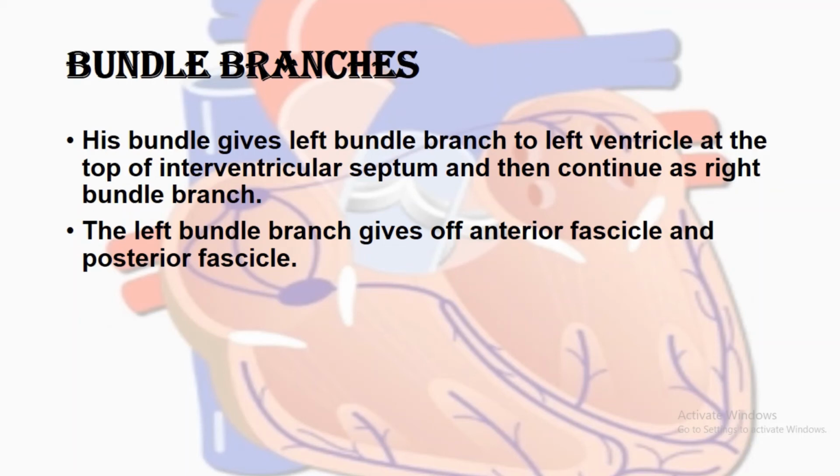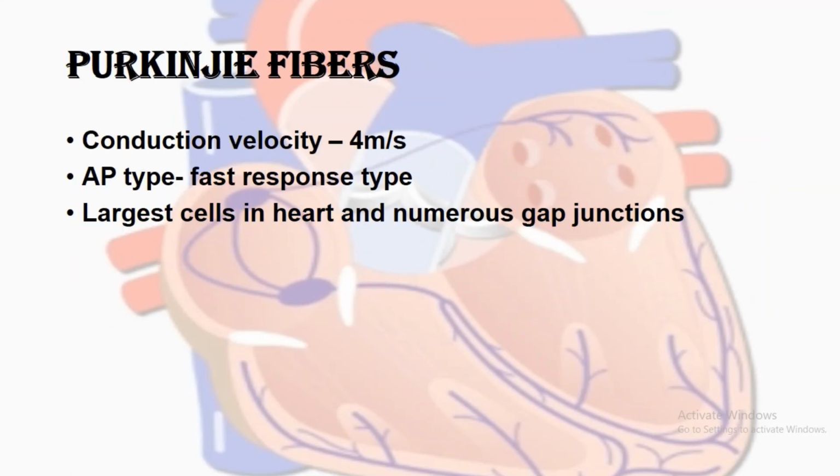The left bundle branch goes to the left ventricle, the right bundle branch goes to the right ventricle. The left bundle branch gives off the anterior fascicle and the posterior fascicle. The anterior fascicle goes to the anterior part of the LV and the posterior goes to the posterior part of the LV.